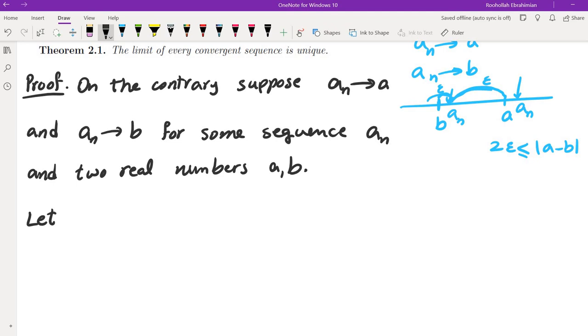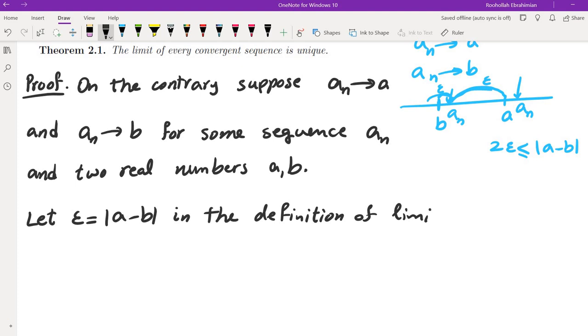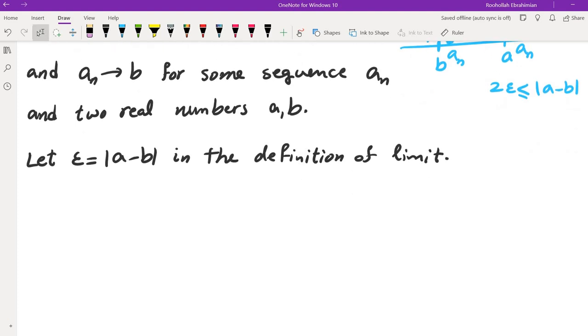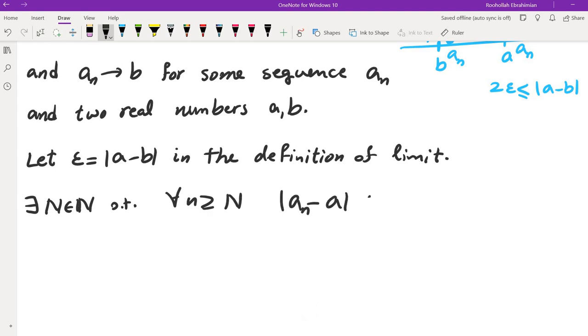So let epsilon be absolute value of A minus B in the definition of limit. So what we get is there is some natural number n such that for every n greater than or equal to n, absolute value of an minus a is less than epsilon, which is absolute value of a minus b.